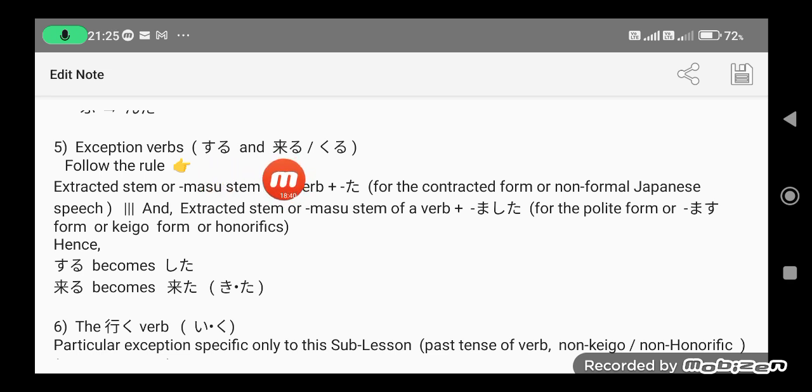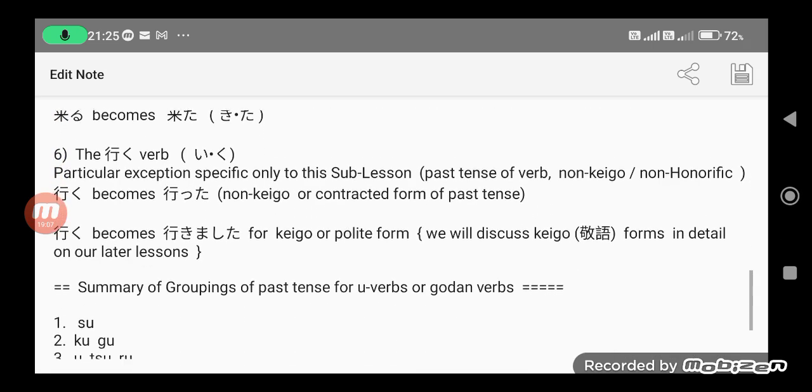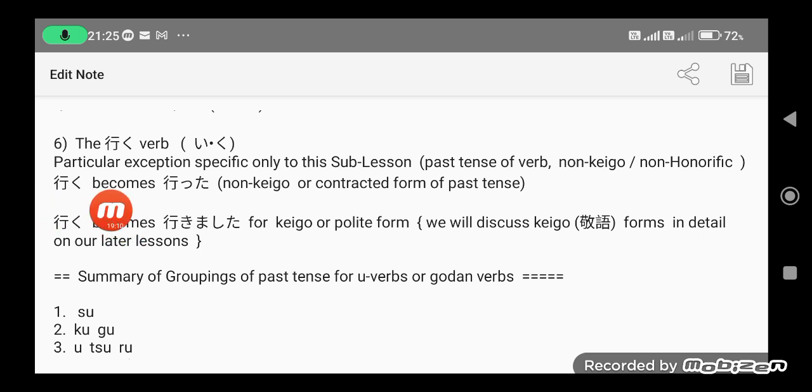Shi. What is again the extracted form of kuru? Ki. That is why suru becomes shita, and kuru, or to come, becomes kita. So that's the fifth group, suru and kuru. So what is the sixth group? Don't worry, this is the final one.